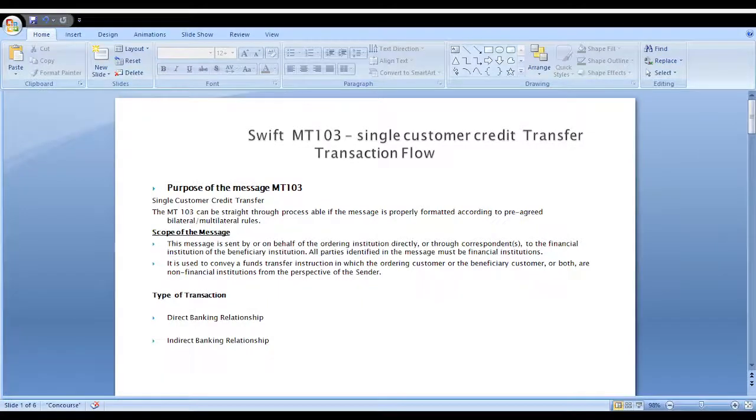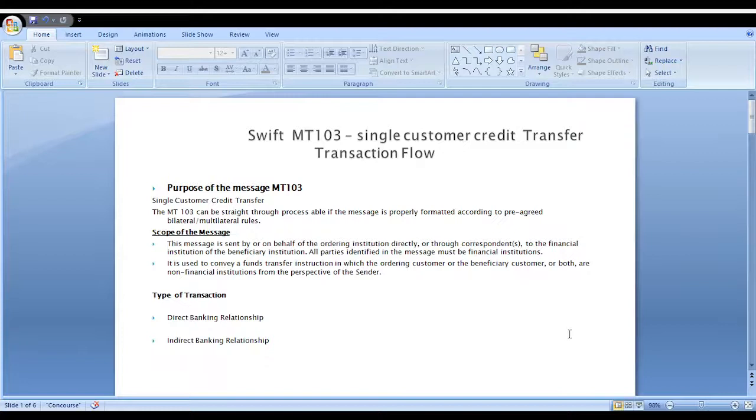Hi friends, good evening. In this video, we will look at the MT103 single customer credit transfer. What are the parties involved in this transaction? How is the transaction initiated from the ordering customer, and how is the amount credited to the beneficiary customer? All the details we will look at in a very detailed manner. This video is very useful for beginner level learners and students.